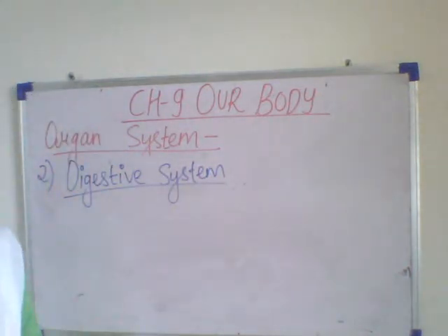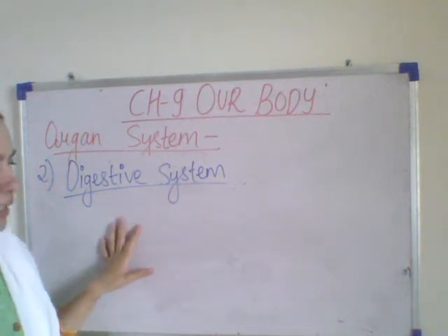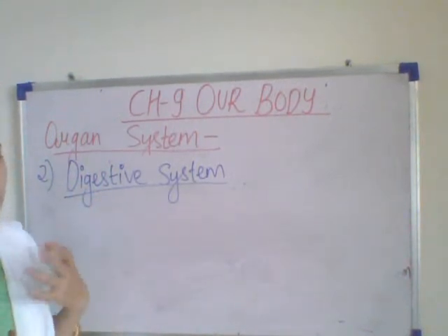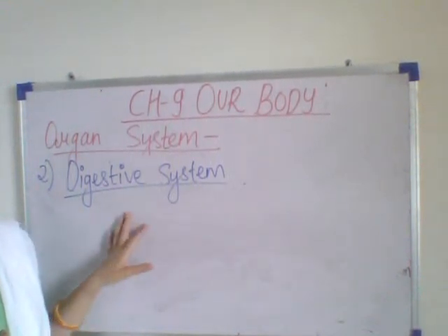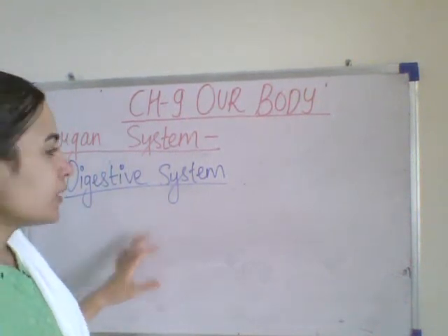The food that we eat cannot be used directly by our body. Whatever food that we eat cannot be used directly by our body. It is broken down into simple substances that our body can use. Whatever food we eat, like in the breakfast you used to have milk, that milk is broken down into a simpler form. The process by which the food we eat is broken down into simple substances is called digestion.